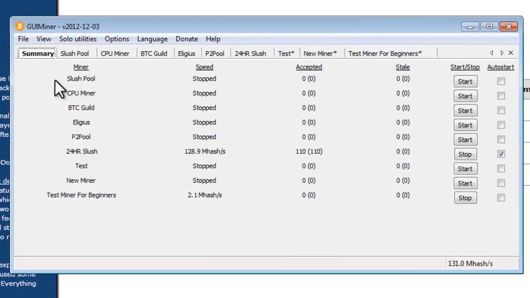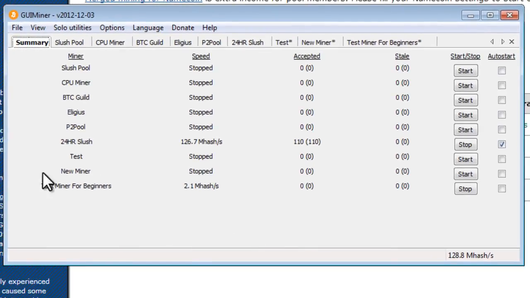Now we're going to also click on View, Show Summary, and that's going to show us a nice little summary of all of the activity in our mining program and all of our workers that are mining. So you can see here, test miner for beginners. I have it mining. The only reason it's only at 2.1 is because I'm already using all of my CPU power in my previous miner, so I'm just going to stop that. Now you can see I'm mining at 131 mega hashes per second, and I've only started this up within the last 5 minutes. I'm already up to 110 shares that have been accepted, and I have 0 stales.